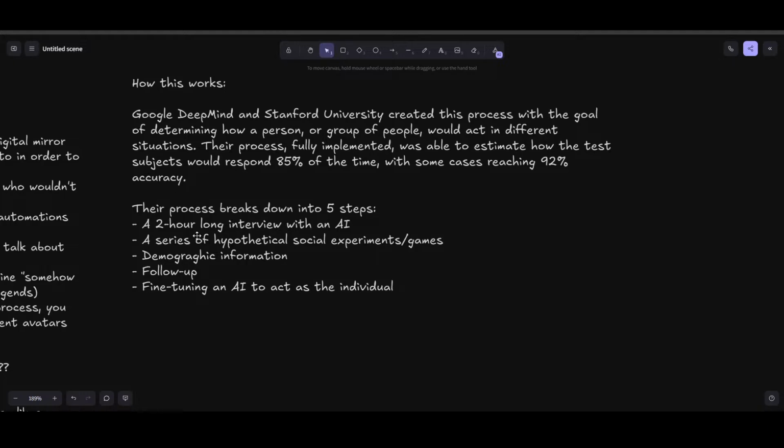So we will start here. How does this work? So Google DeepMind and Stanford University created this process with the goal of determining how a person or group of people would act in different situations. It's actually a really interesting way they put this together. They let people create a digital avatar of themselves. They put them in a whole bunch of different situations, and they're trying to test societal changes and things like that. And there's some other interesting applications for it as well.